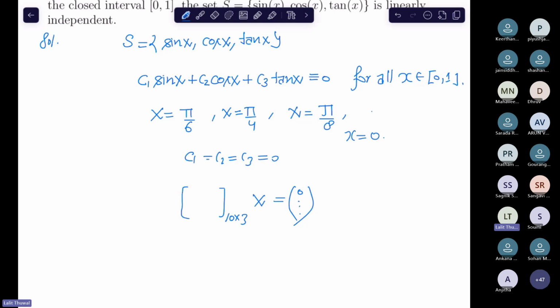Then why do you think that it has non-zero solutions? The solution must be 0 or it should be non-zero. The number of linearly independent solutions is given by n minus rank, right?